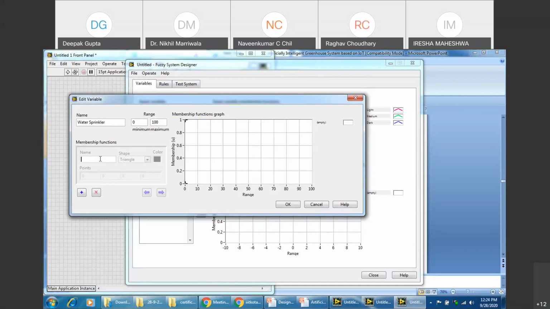Again, let me tell you, there is no order because you're doing graphical programming. Say in the middle, you just thought that you'll use less, moderate also. You just need to give the values. There is no serial order in this. Just to make it easier, I'm taking it systematically, but there is no serial order in this case because this is graphical programming.